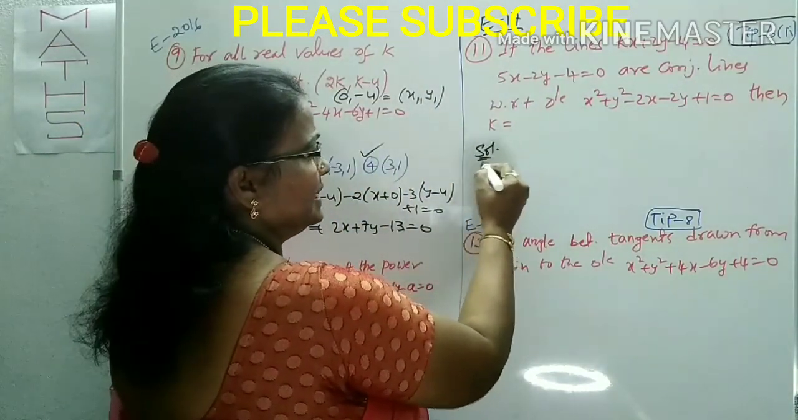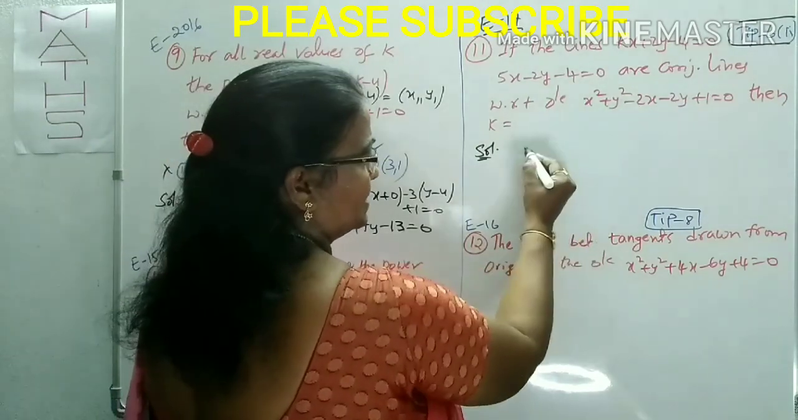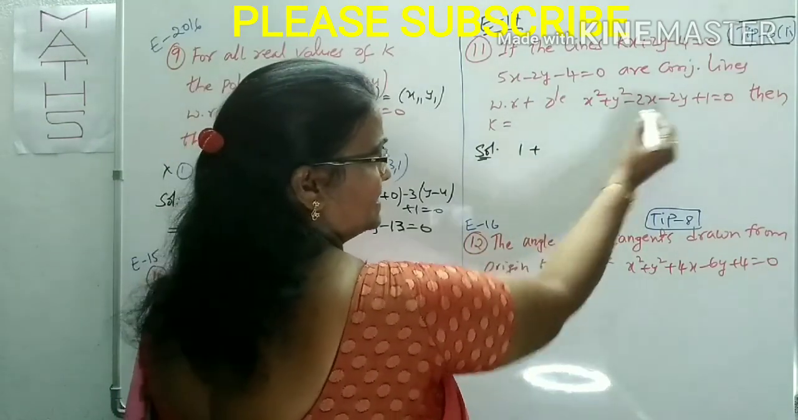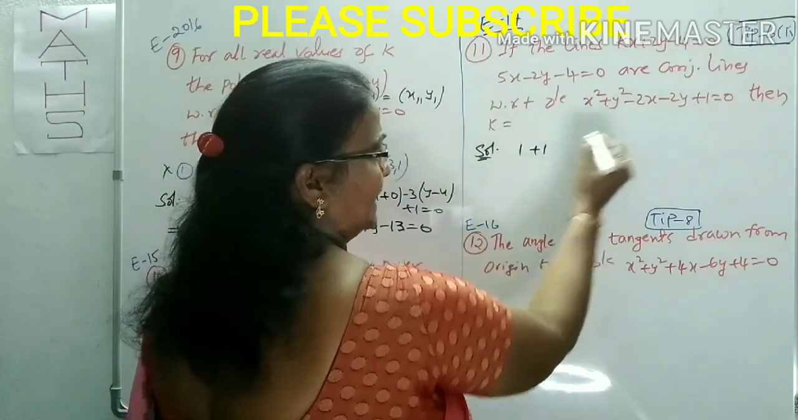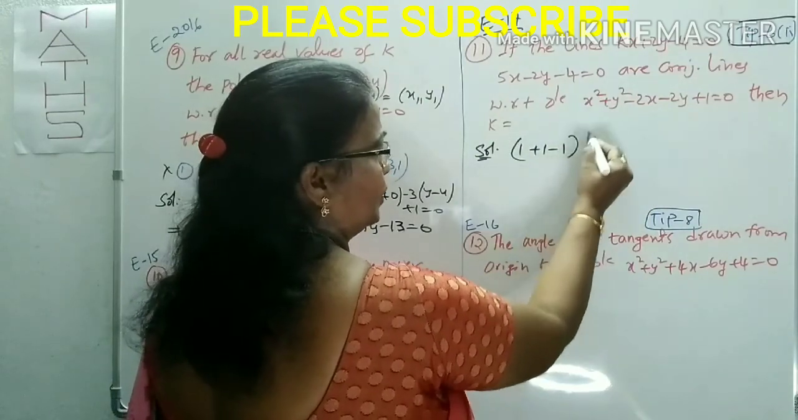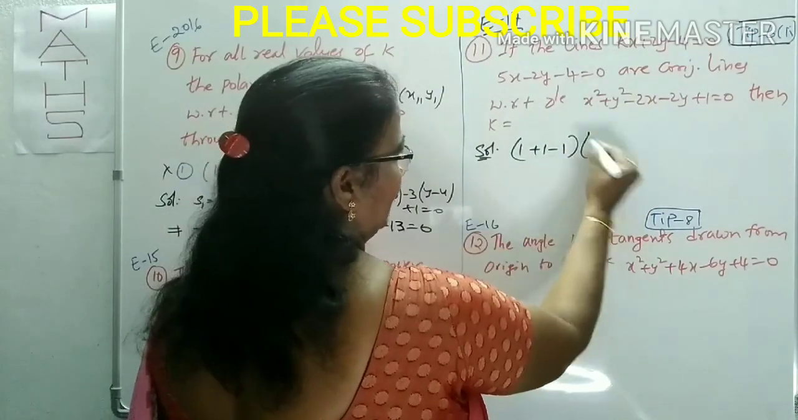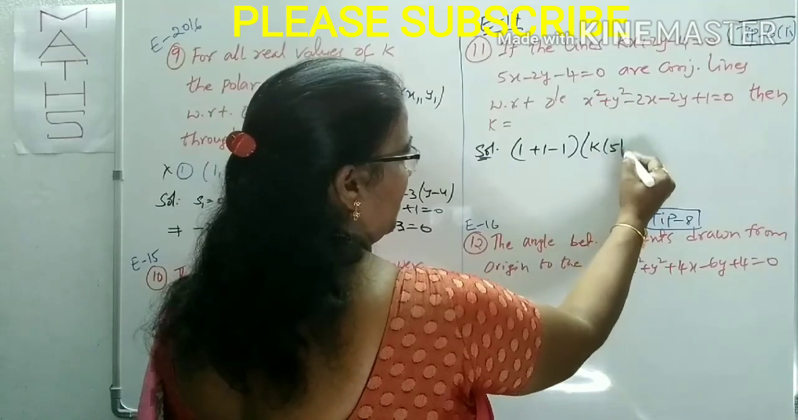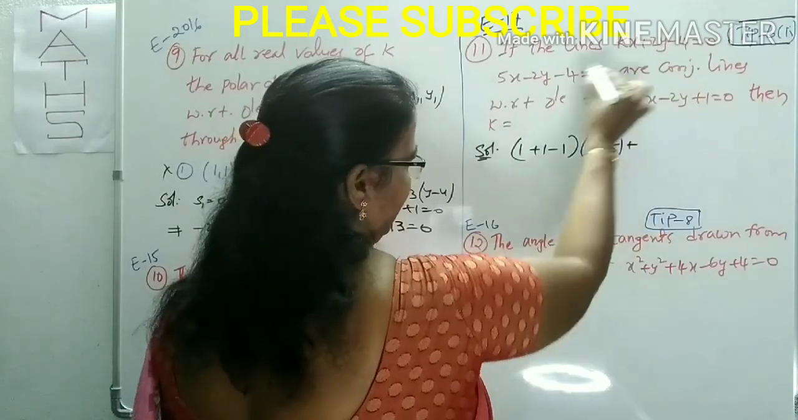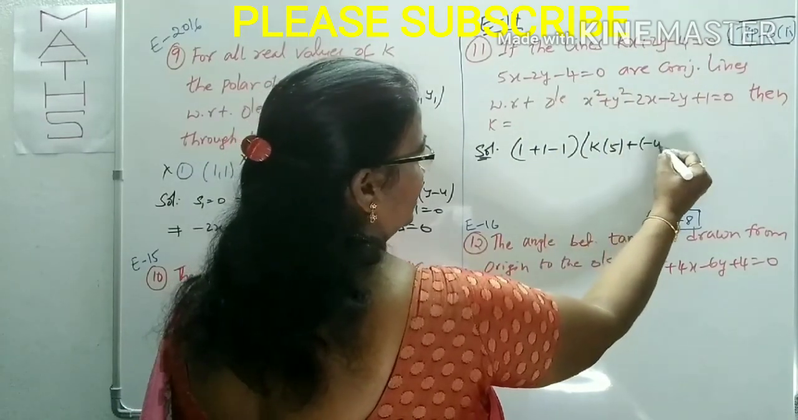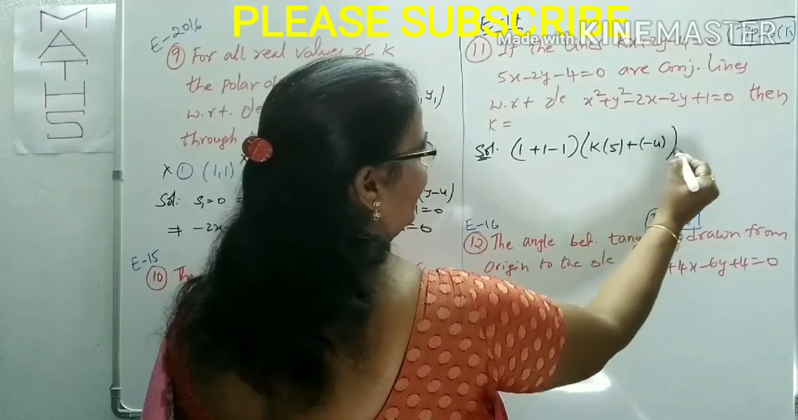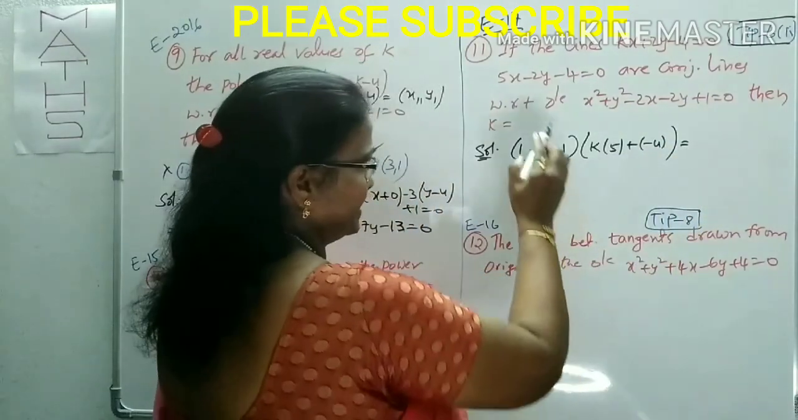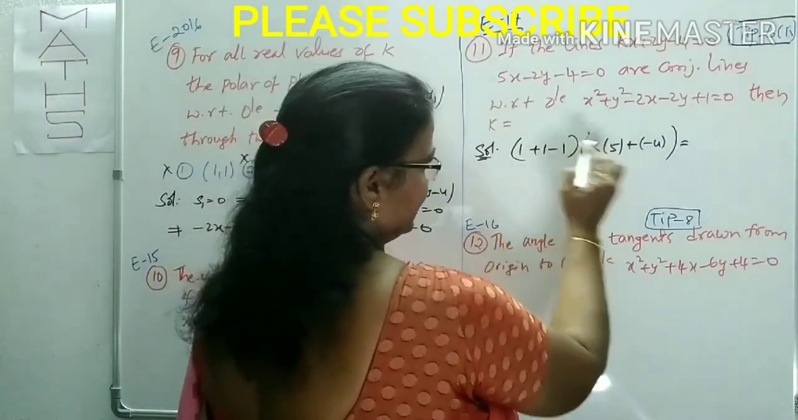Recollect the tip number. g squared: g is minus 1, so g squared is 1, plus f squared is 1, and minus c is minus 1. Then L1 L2 is 5, plus M1 M2 is 2 into minus 2, minus 4. The left side is L1 g. L1 g means you can substitute 5 into minus 1, minus 5.